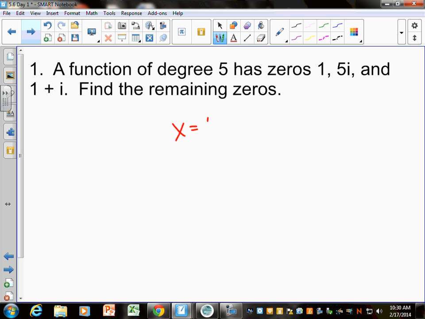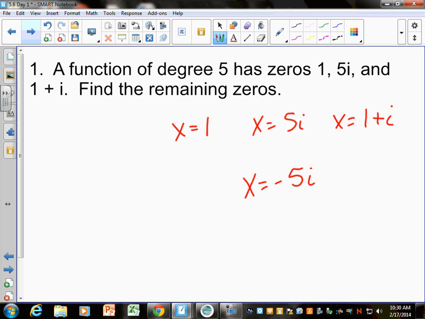So, x equals 1, x equals 5i, and x equals 1 plus i are the zeros that they gave me. And they're telling me it's degree 5, which means how many more zeros should I have? And if I have 5i, what other imaginary zero do I have to have?